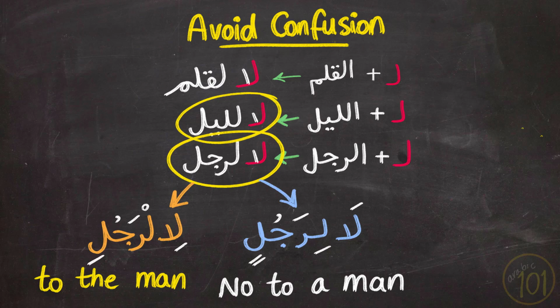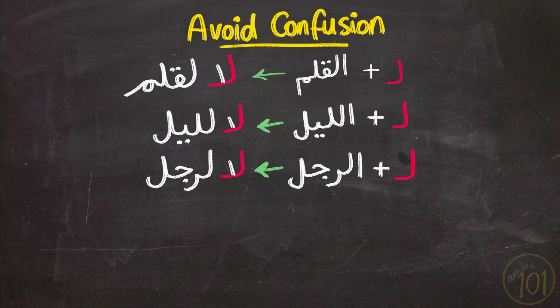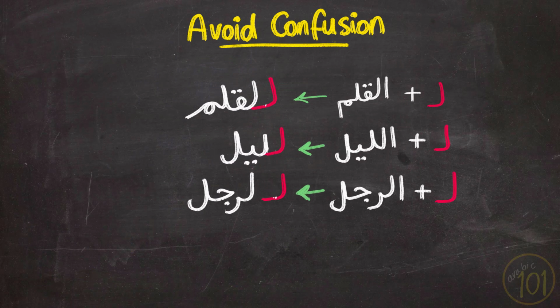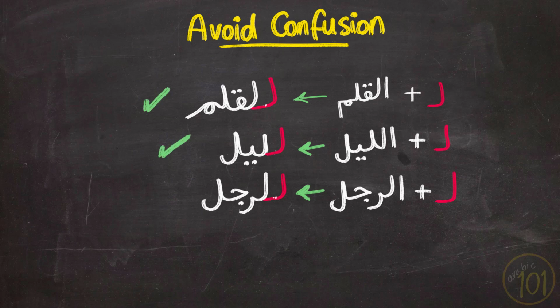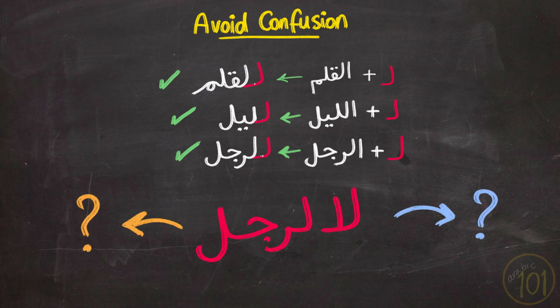And naturally, this confusion applies to any word that the lam is attached to. And so, to avoid this problem, hamzat al-wasl was dropped to avoid confusion or giving 2 contradicting meanings. Because when you see this, you wouldn't exactly know which one it is.